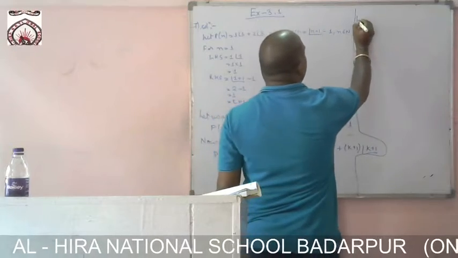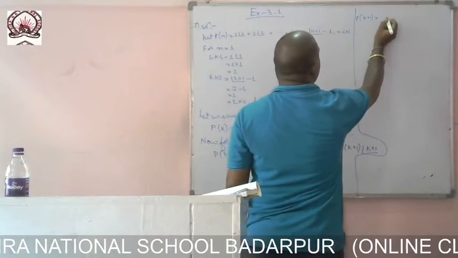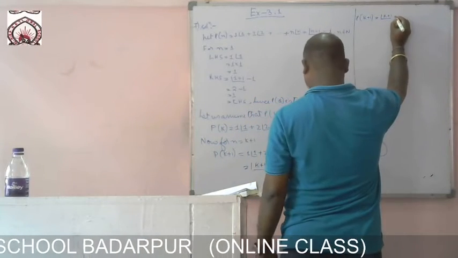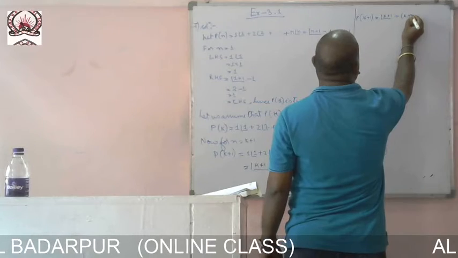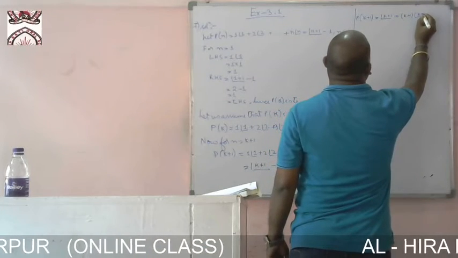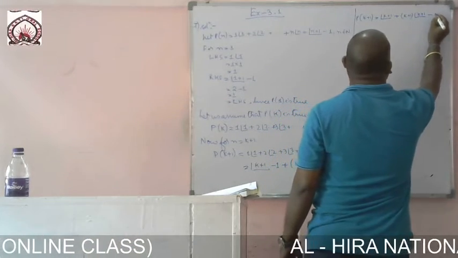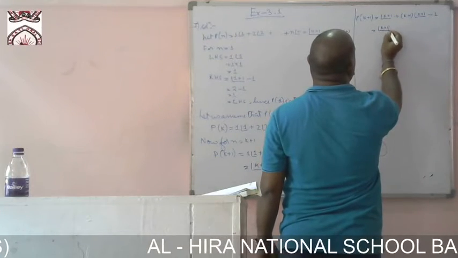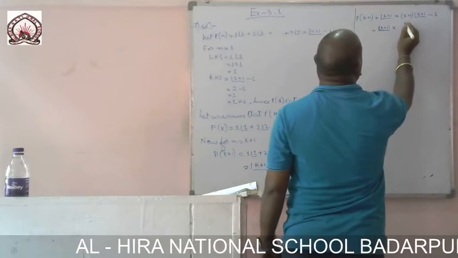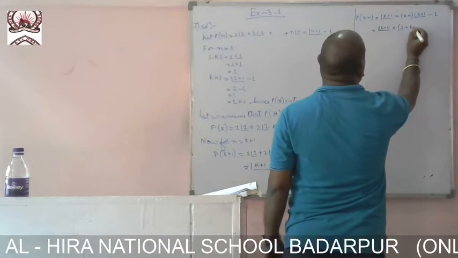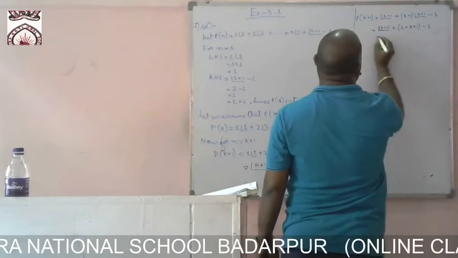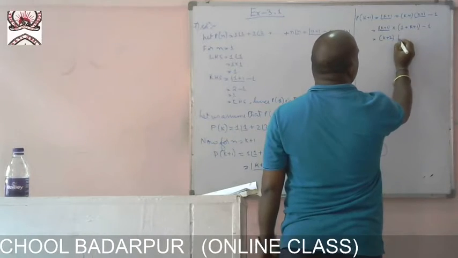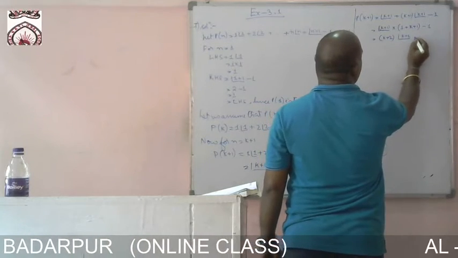From these two, P of k plus 1 equals k plus 1 factorial plus k plus 1 into k factorial minus 1. Now here I can take k plus 1 as common, into what is left here, 1 plus k plus 1, minus 1. This is nothing but k plus 2 into k plus 1 factorial minus 1.